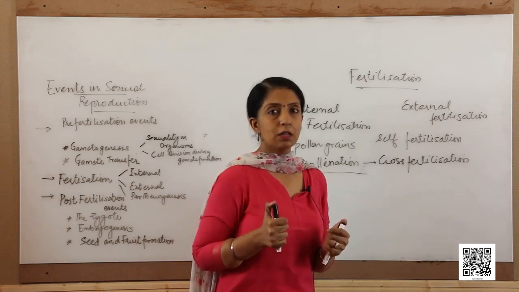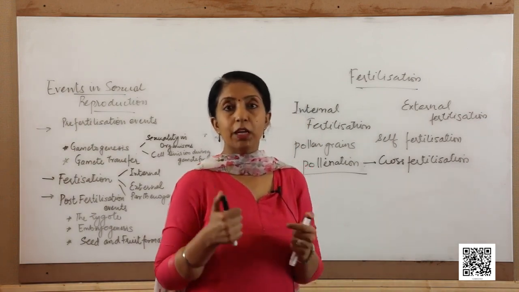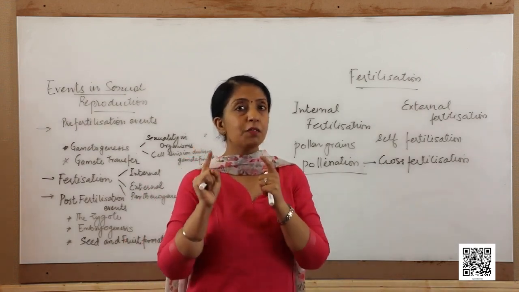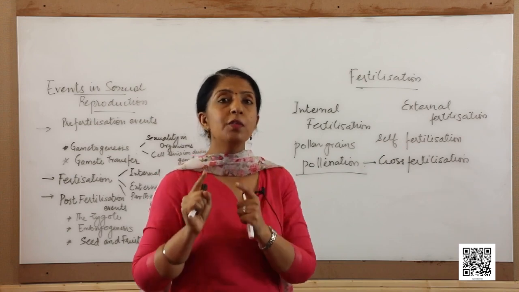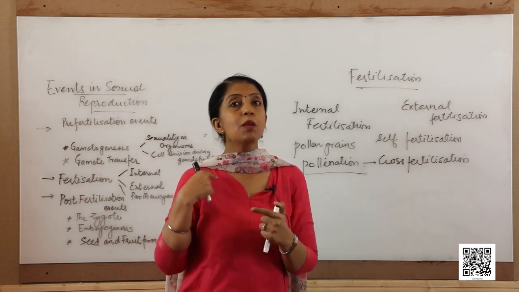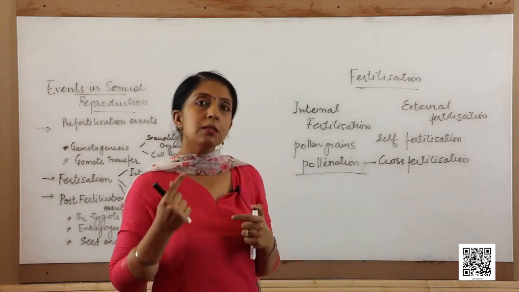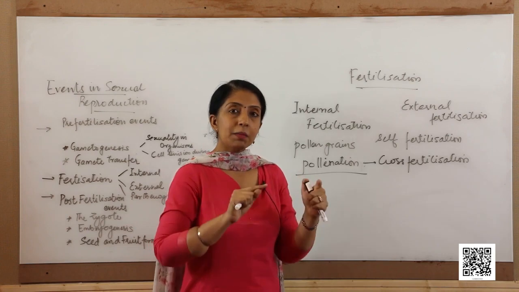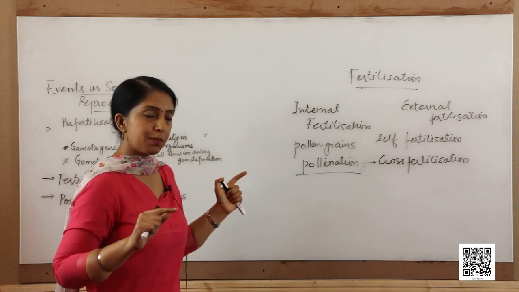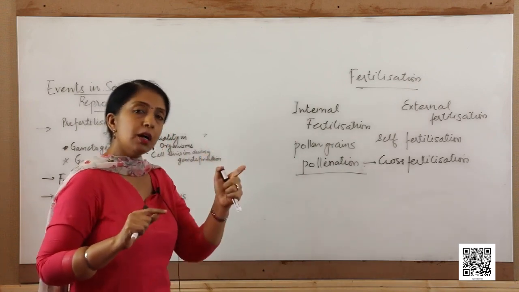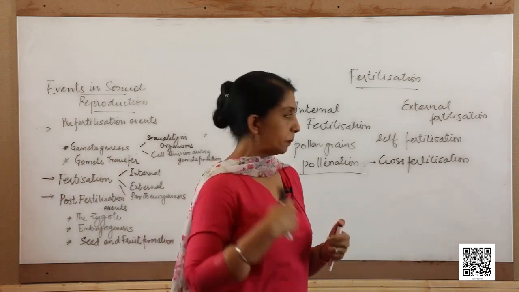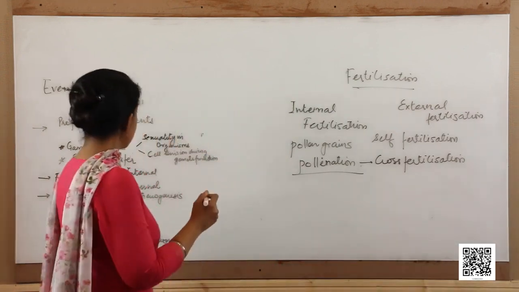Even in human beings, for one ovum that is released in the female, 100 to 400 million male gametes, or the sperms, are produced at one time. So, you can see the number of male gametes compared to the female gametes, and a lot of wastage takes place during fertilization, and all this is done to ensure that the chances of fertilization are more and more. Next we come to parthenogenesis.